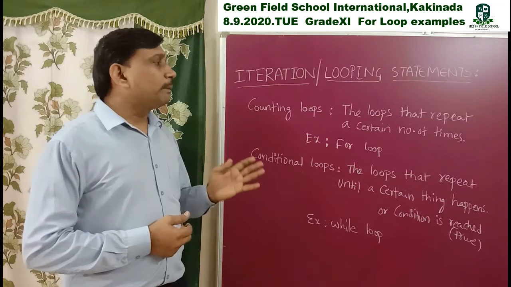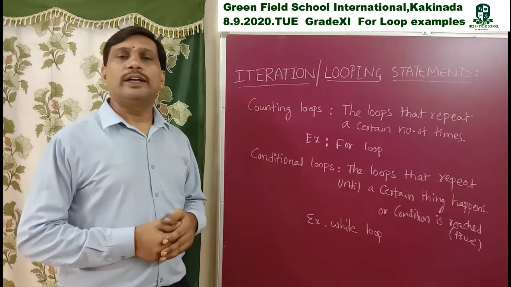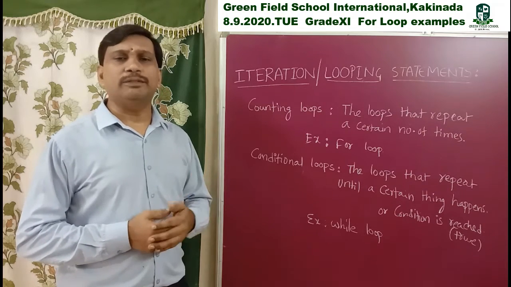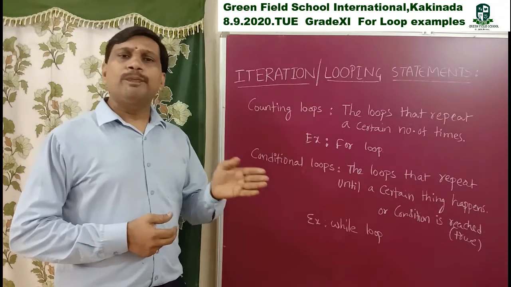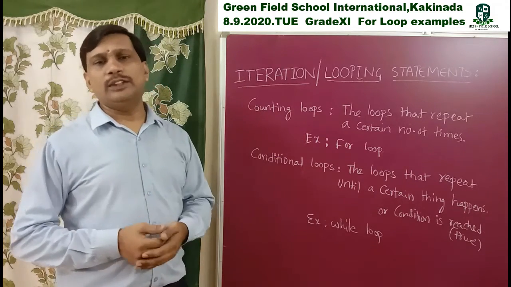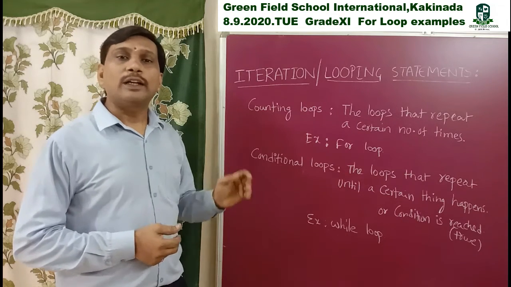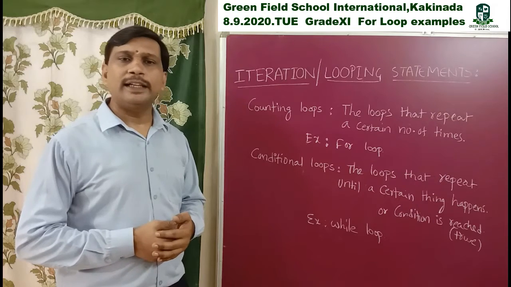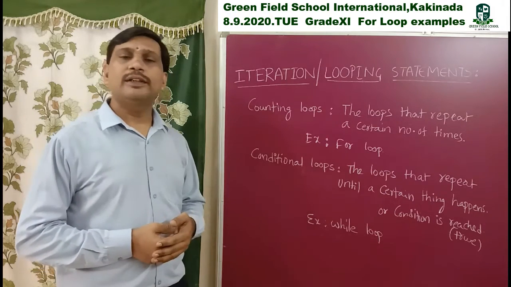The loops that repeat a certain number of times. So here for loop repeats a certain number of times. We give lower limit, upper limit and step value for loops. Last class discussed that point. So for loop is used especially for repeating a group of statements a certain number of times.